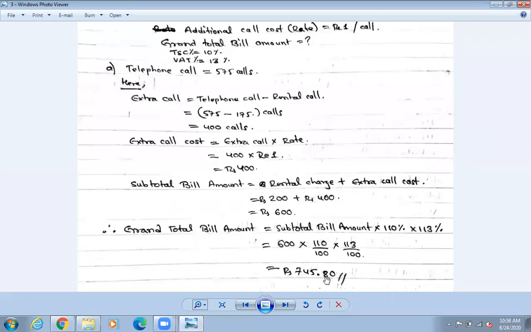So if there is only one number after decimal, please add one 0. Okay, it is not 8 paisa, it is 80 paisa. Is that okay? So if it is rupees and there is only one number after decimal, please add one more zero. Okay, so in this way, we'll get the answer, grand total bill amount.